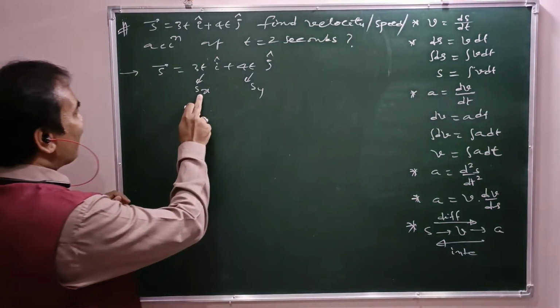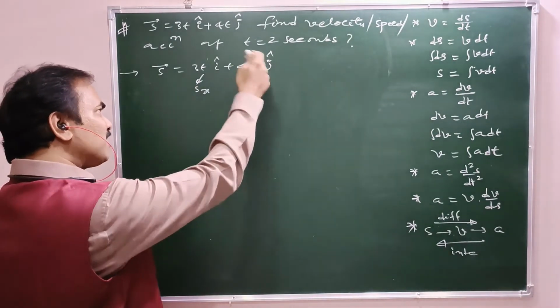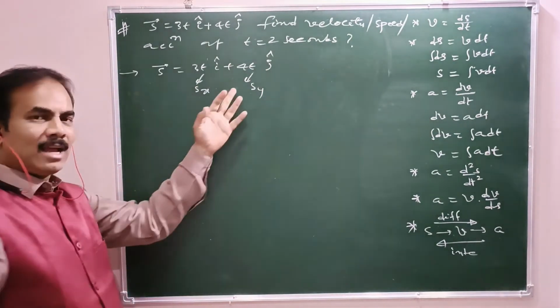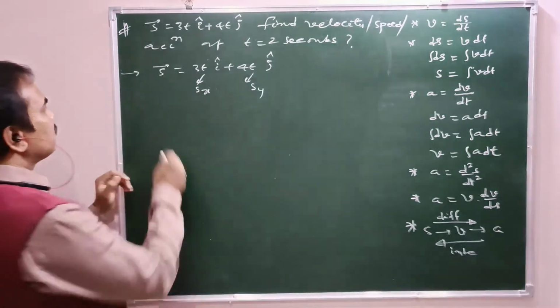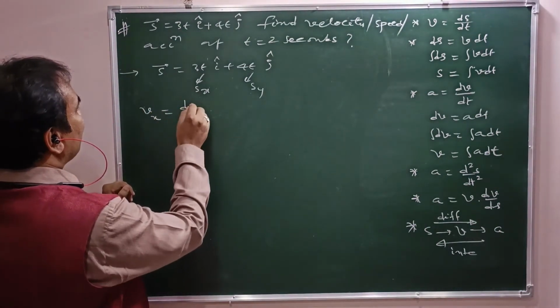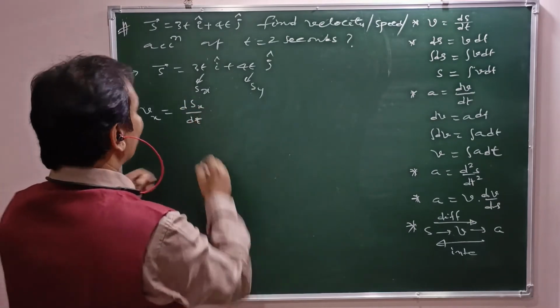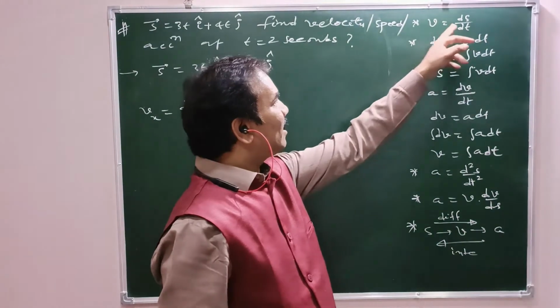Now, on differentiating sx with respect to time, we can have vx. On differentiating sy with respect to time, we can have vy. So vx equal to dsx by dt. See, what is v here? v means ds by dt.